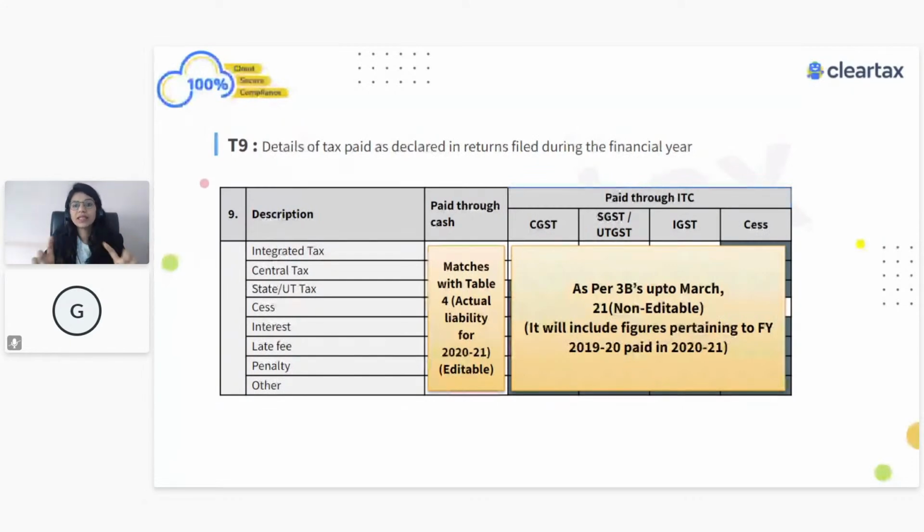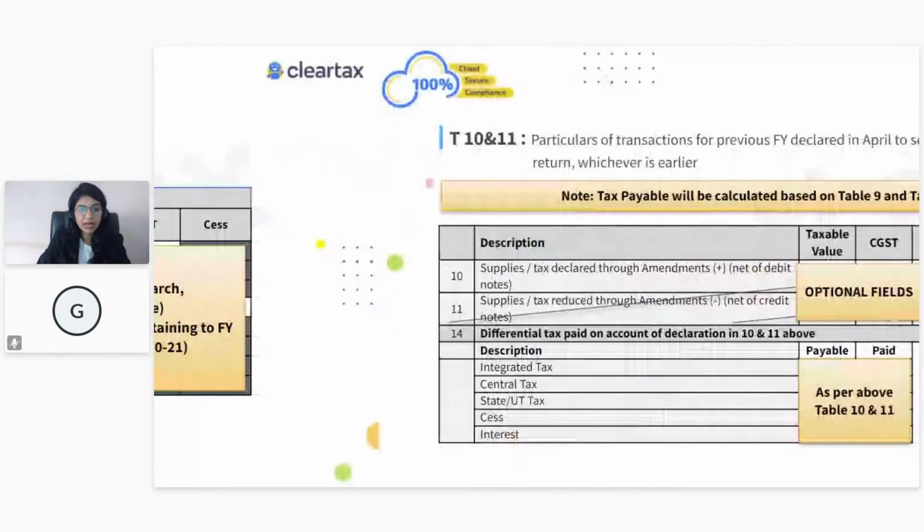You know why there is a difference, right? And that difference will automatically match with your GSTR9 of the last financial year. So you don't have to worry about that. Just make sure in table 9, in the tax payable portion, you always have to show the tax payable as per your table number 4, right? So this is another important checklist we should understand.